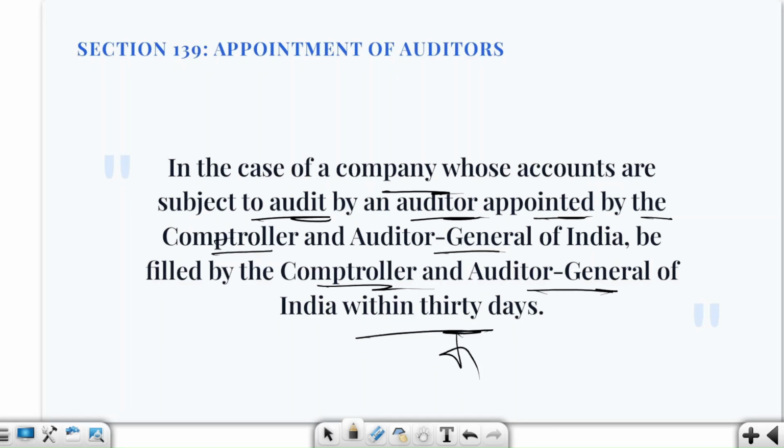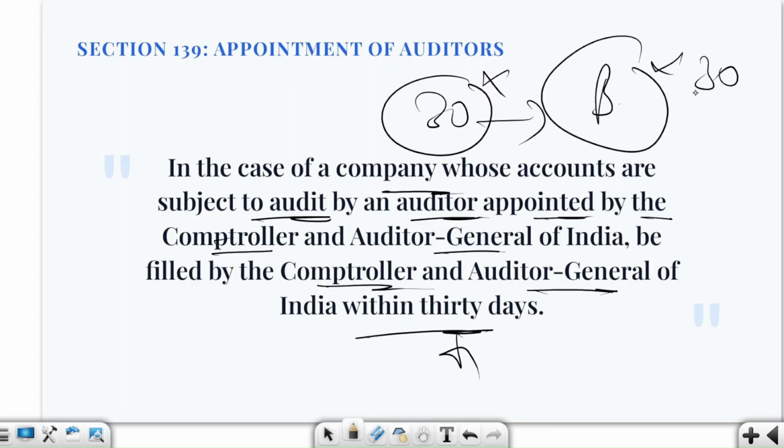Here you will see that for a company whose accounts are subject to audit by an auditor appointed by CAG, that is happening for whom? Of course, our government company. So we are saying that the first authority will be given to the CAG, who will get 30 days to fill this particular vacancy. Now let us say that CAG could not fill this vacancy within those 30 days. So we are going to provide this responsibility to our board, and the board will also get the next 30 days.